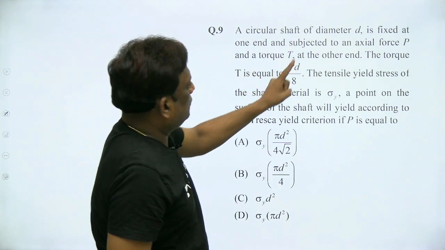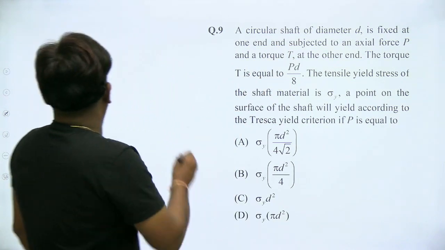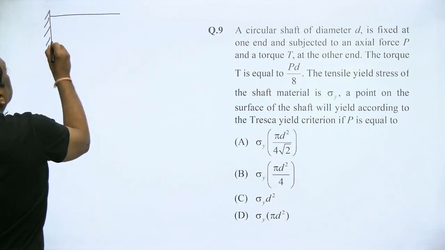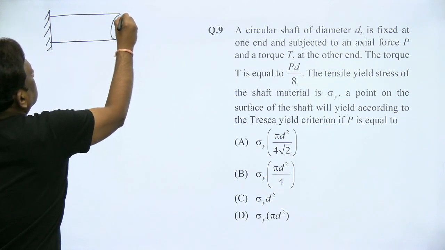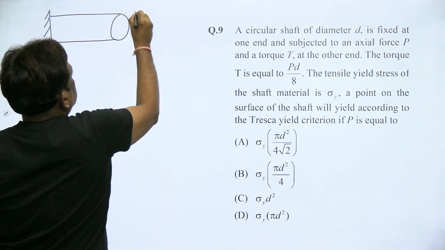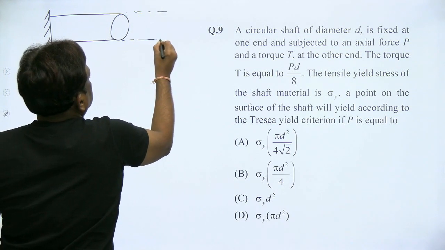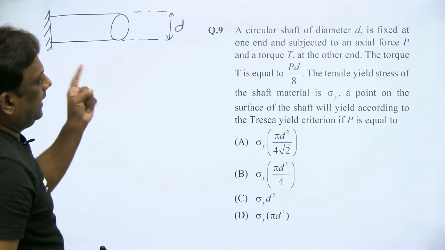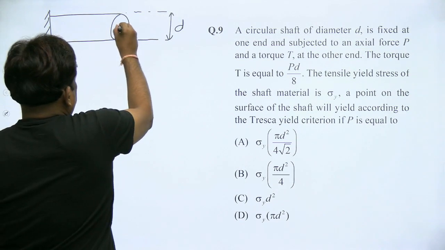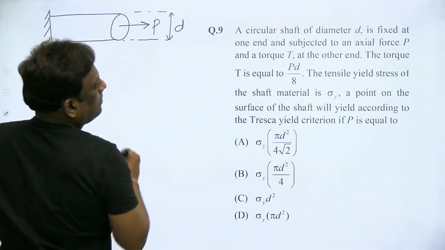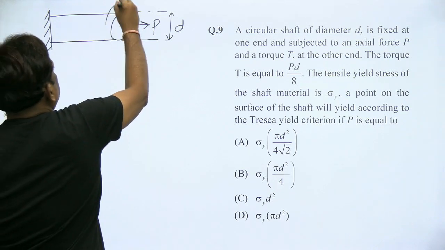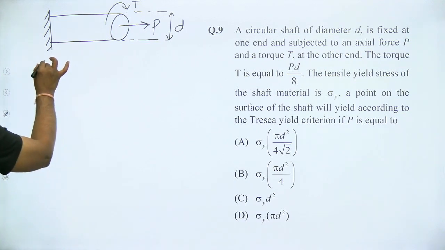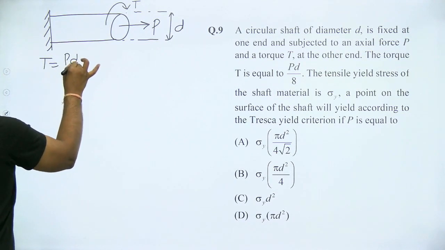A circular shaft of diameter d is fixed at one end and is subjected to an axial force P and a torque T at the other end, and the torque is given as PD by 8.